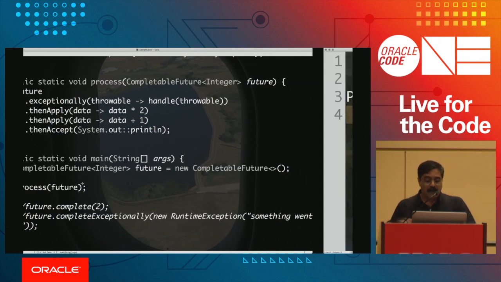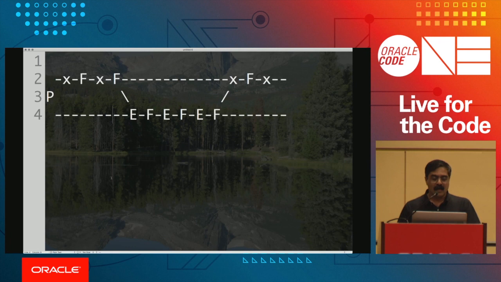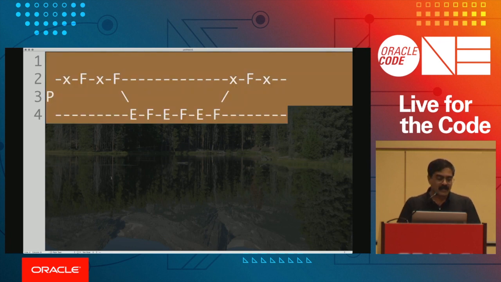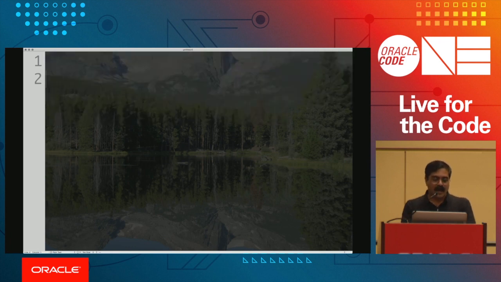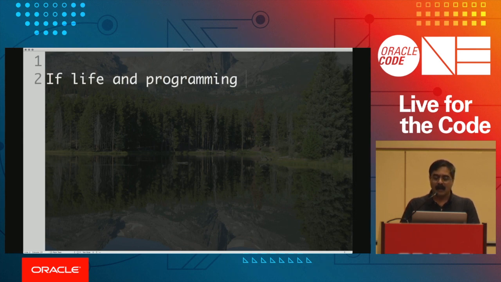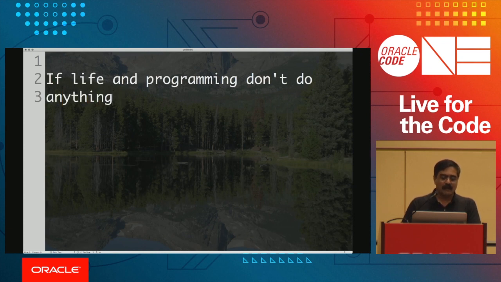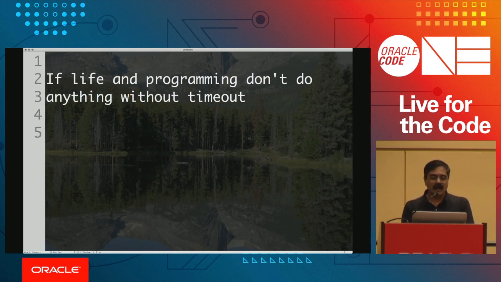Before I answer what to do with it, I want to talk about a philosophy of life. I'm going to say that in life and programming, don't do anything. Usually I can just stop with this actually, but I'll continue. In life and programming, don't do anything without timeout. This is a very important rule to follow, right?